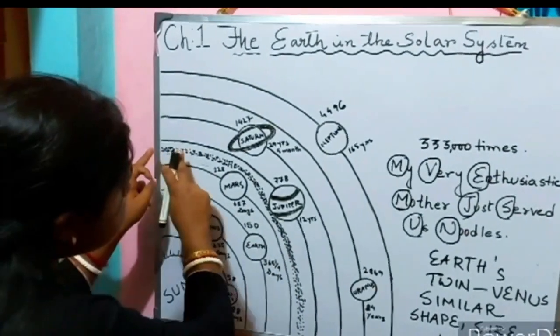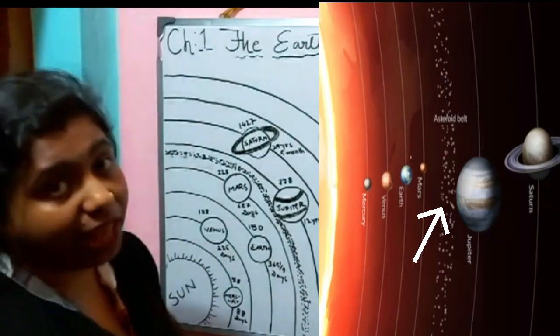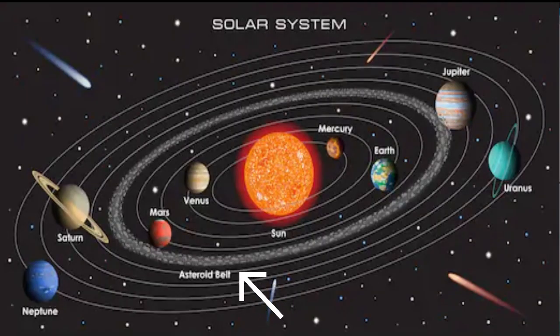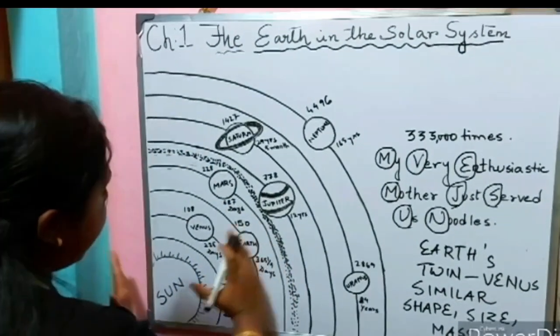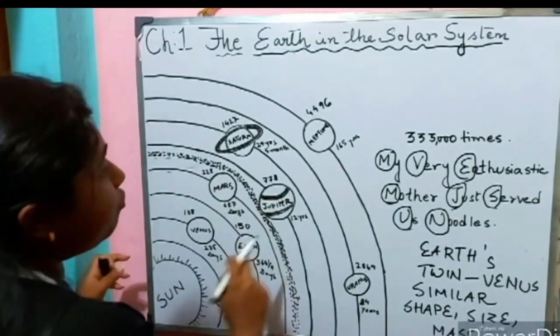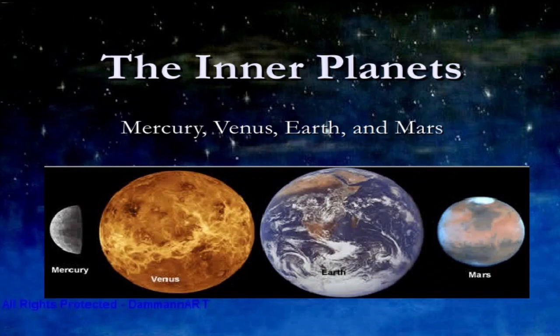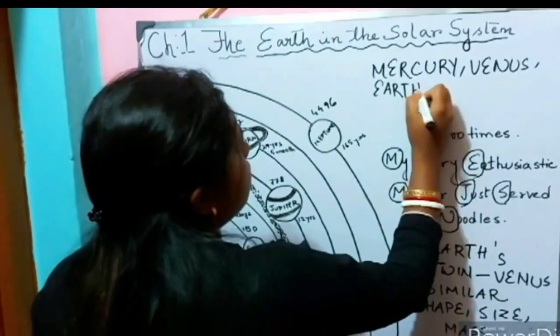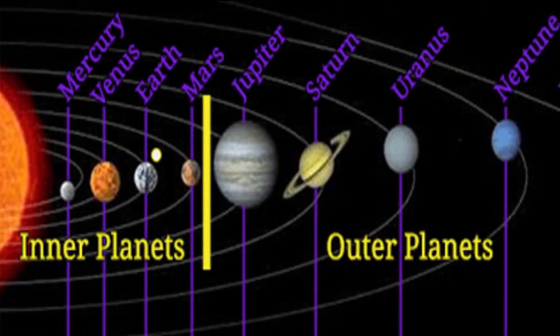Now you can see there are certain dots which I have drawn here. These are what? These are asteroid belts. We will go ahead with the definition of asteroid in the last part of the chapter. Now you can see these 4 planets, Mercury, Venus, Earth and Mars. These are very close to the sun. We call these 4 planets, Mercury, Venus, Earth and Mars, the inner planets.